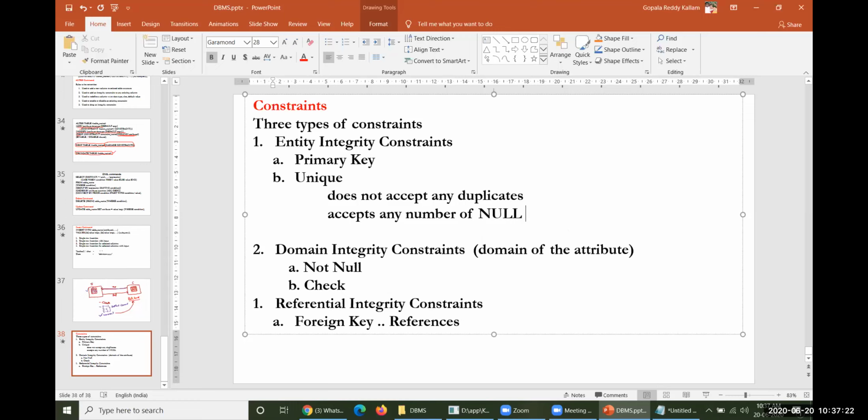There is no problem; you can continuously put null values over there, it doesn't matter. But if you enter some kind of data, the data must not be duplicated. That is the activity which is resolved by the unique constraint here. So let me explain by using this one.